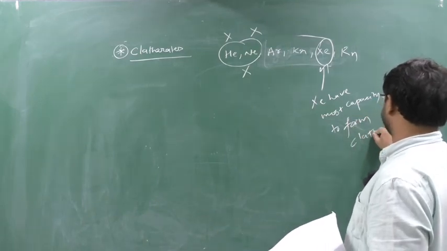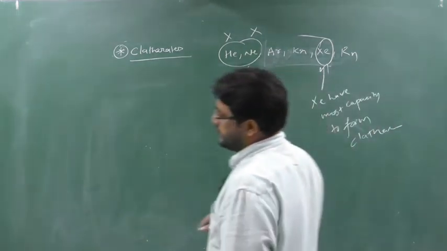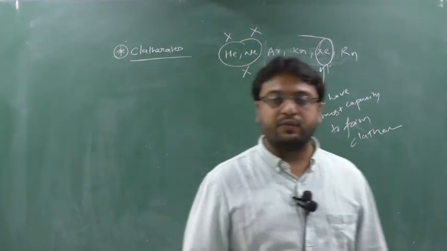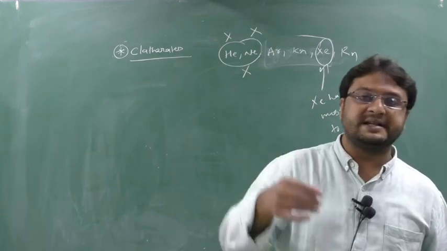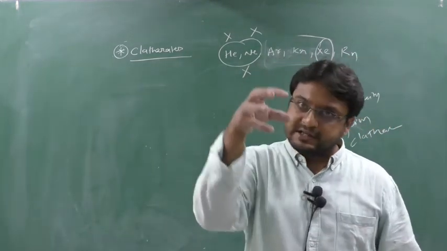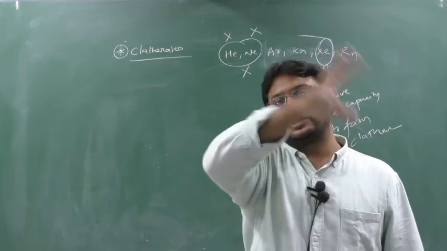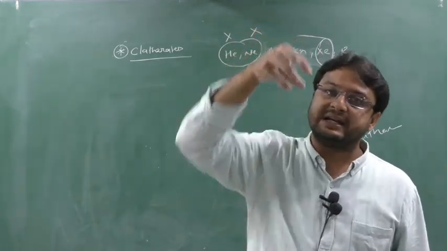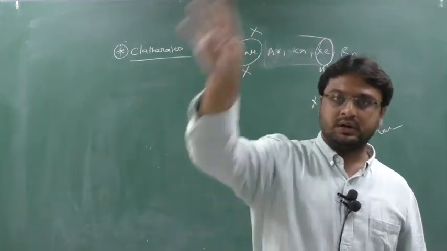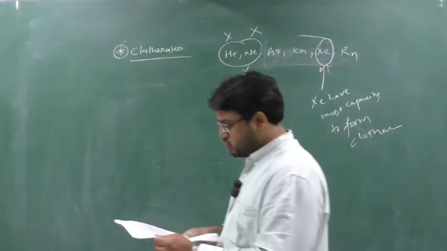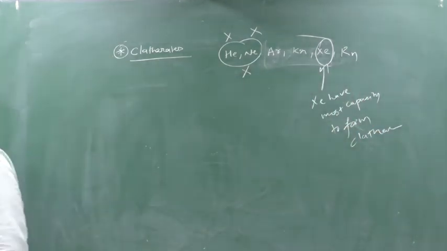Understanding clathrates? Are you understanding or not? Clathrates are one kind of cage compound in which noble gases are filled inside. Suppose there is a cage, and in that cage there is a bird. The bird is the noble gas and the cage is the crystal compound. When the bird enters the cage, meaning the noble gas enters the crystal, that whole thing is known as a clathrate.